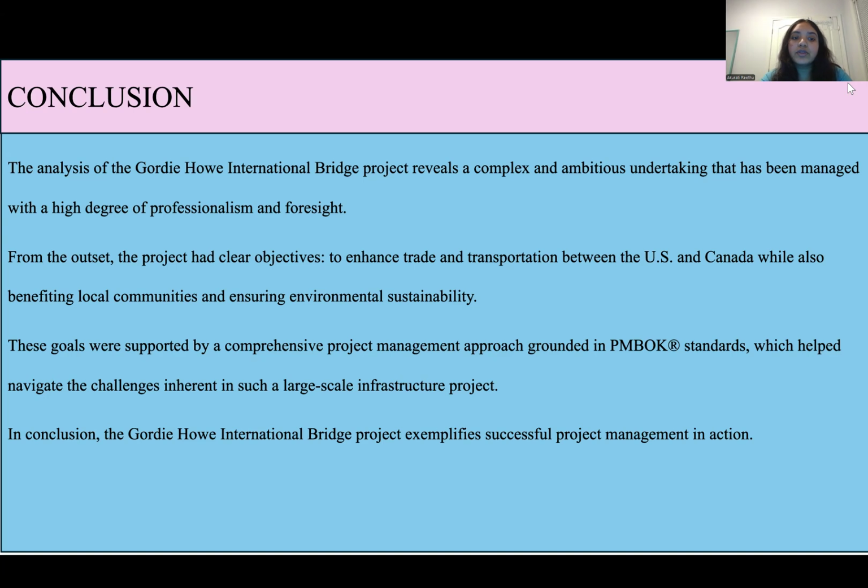These goals were supported by a comprehensive project management approach grounded in project management standards, which helped navigate the challenges inherent in such a large scale infrastructure project. In conclusion, the Gordie Howe International Project exemplifies successful project management in action.